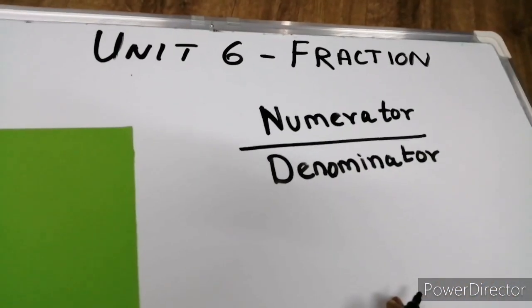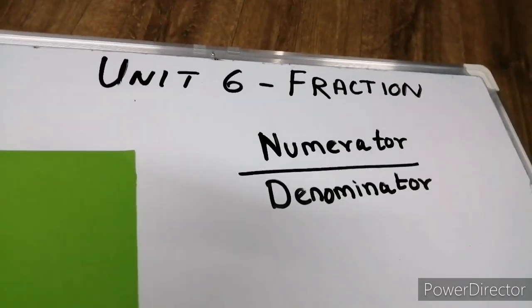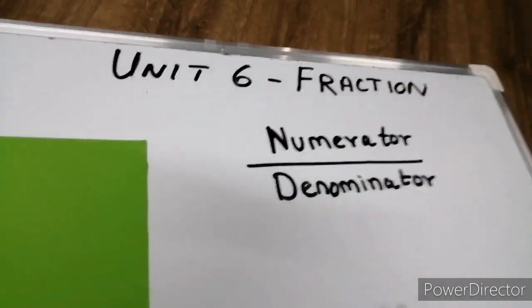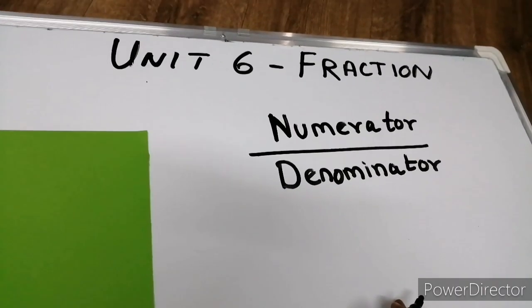And what is a fraction? A fraction is the number of parts which we have from the whole. It tells us the number of parts which we take from the whole.